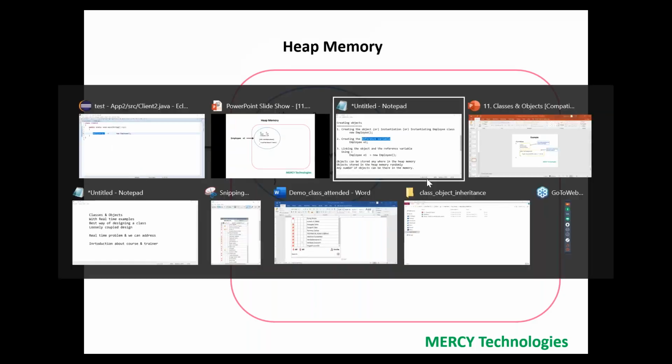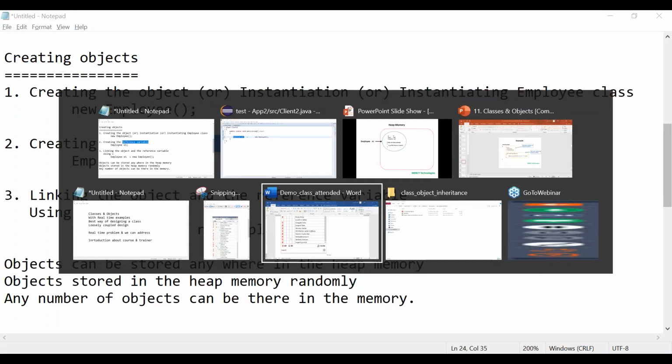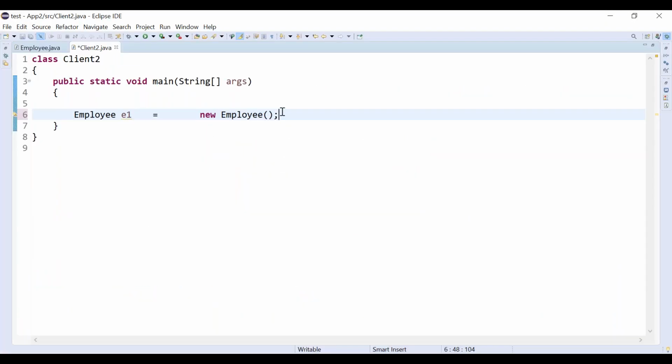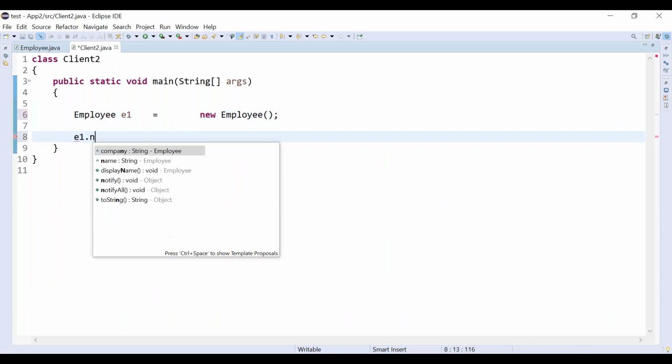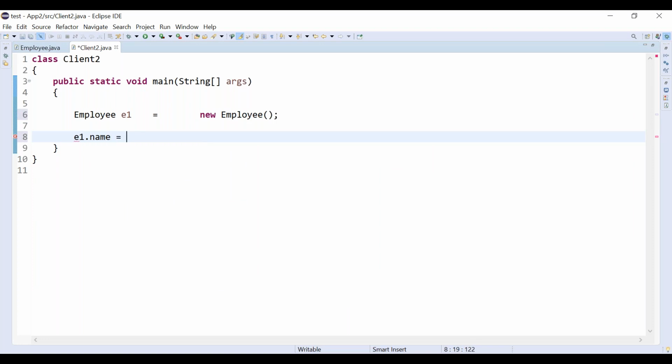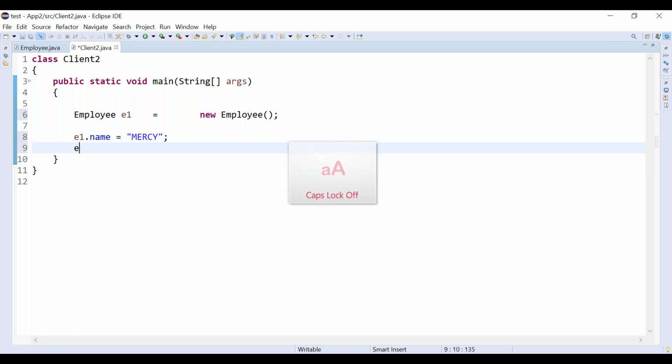So what am I going to do? We are going to play with our program. Let's access e1.name. I'm going to give the name as Mercy, correct? Then the second one, e1.id.